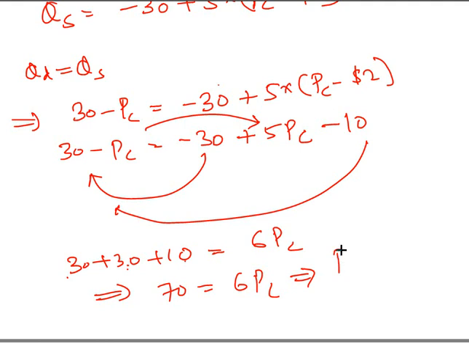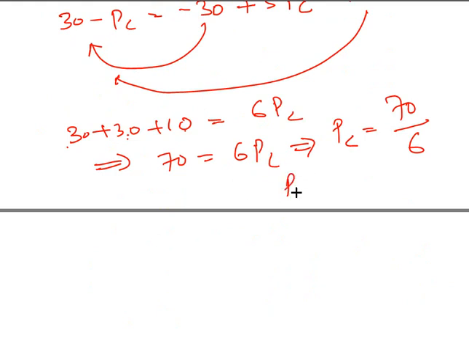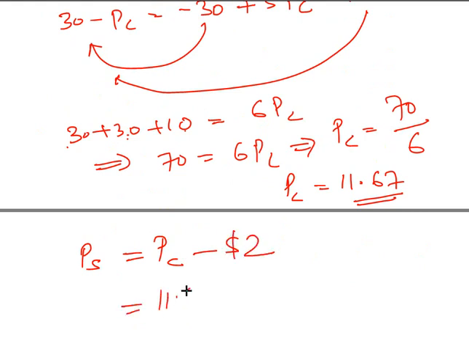So the price the consumer pays is 70 by 6, which is 11.67. But what price does the supplier get? The supplier gets PC minus $2, so 11.67 minus 2, that is 9.67.